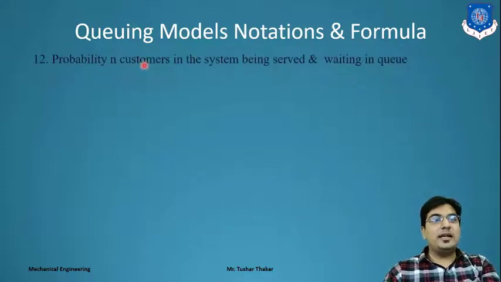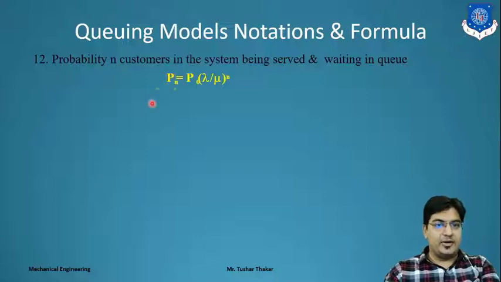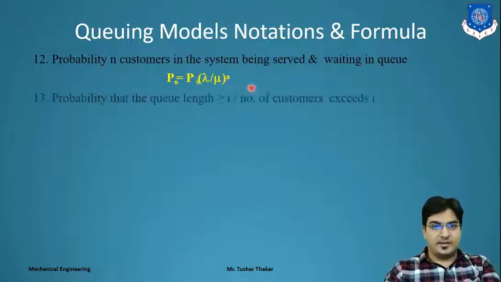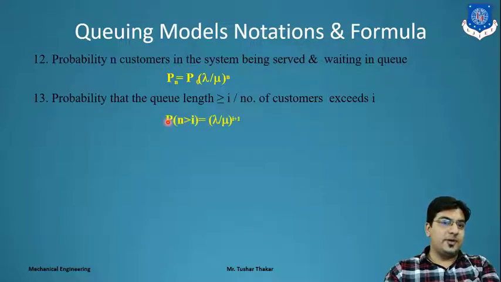Next is the probability of n customers in the system being served. That is not idle; there are a number of customers there. So what we have to do is find Pn. Pn is equal to P0 in bracket lambda by mu raised to n, where n is the number of customers, right? If the probability of queue length is greater than or equal to I, that is, n exceeds I, then we can write here I plus 1.